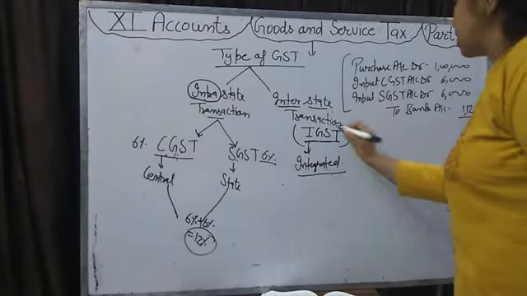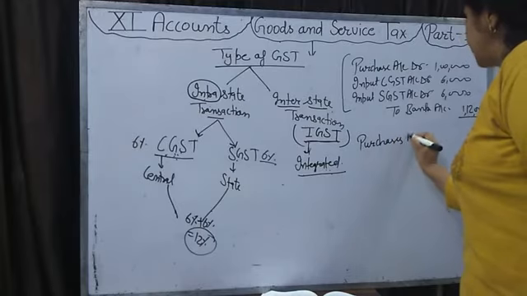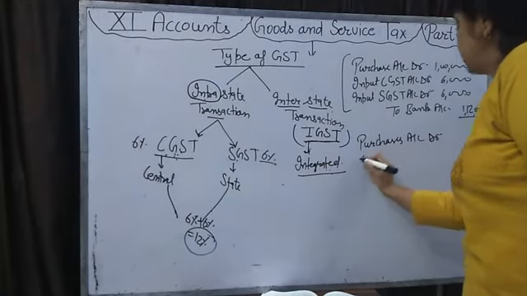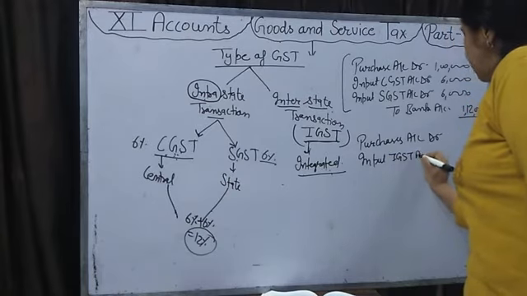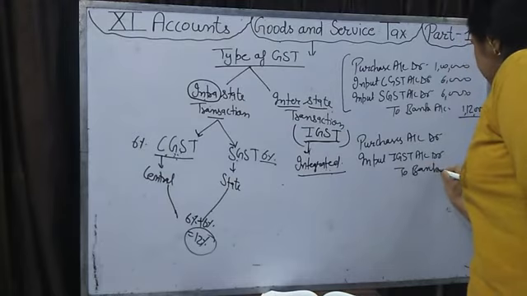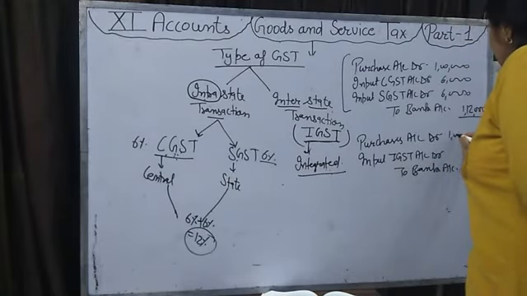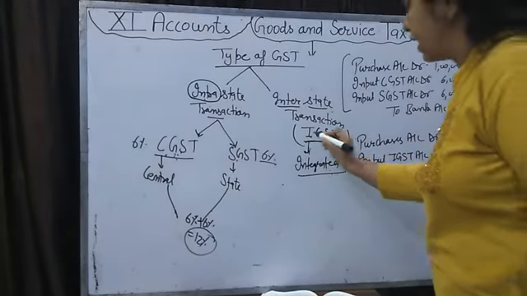If the transaction is interstate, then we will pass purchases account debit, input IGST account debit, to bank. 1 lakh. What is the rate of IGST?